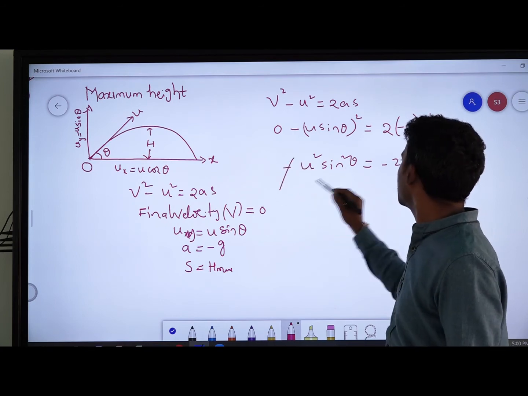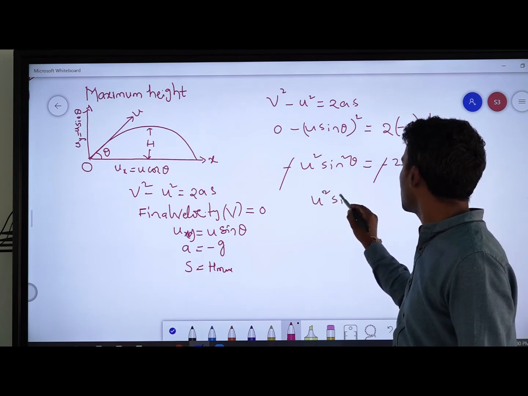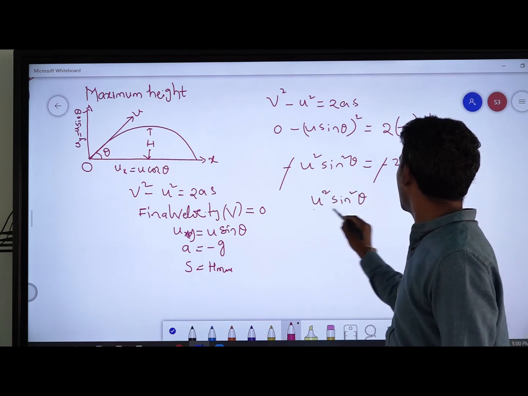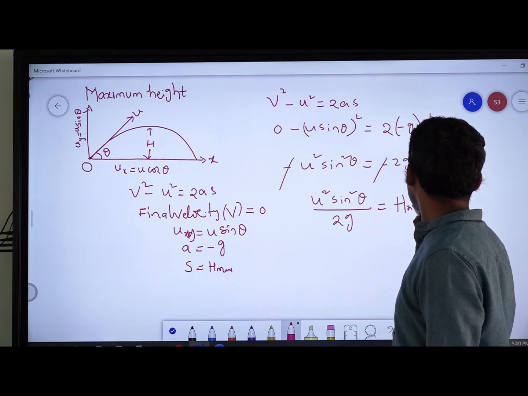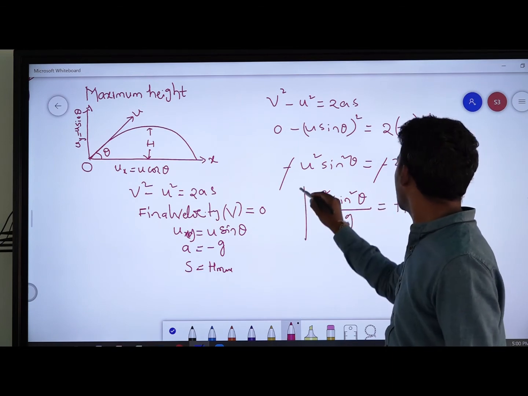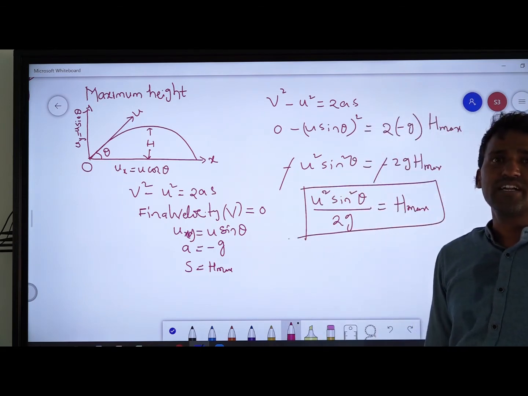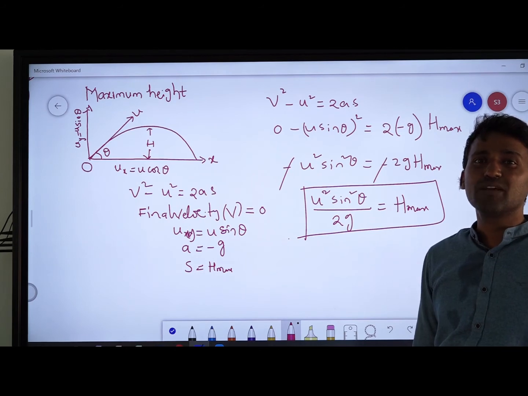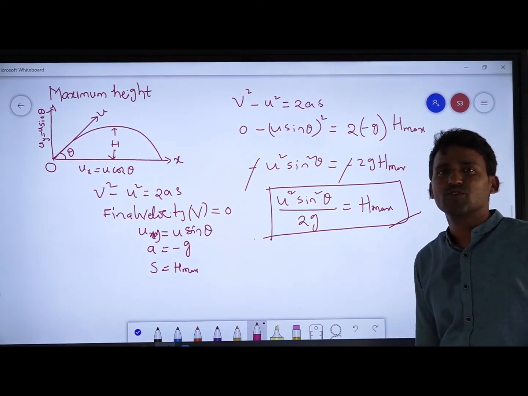Here both sides, the minus gets cancelled. You can write the final equation: u square sin square theta divided by 2g is equal to h maximum. This is the maximum height attained by the object in an oblique projectile.